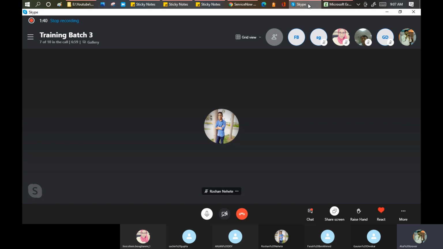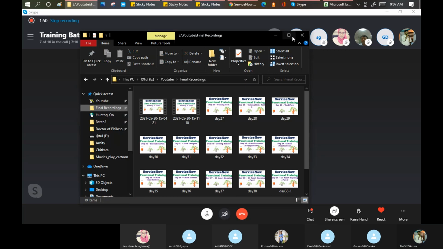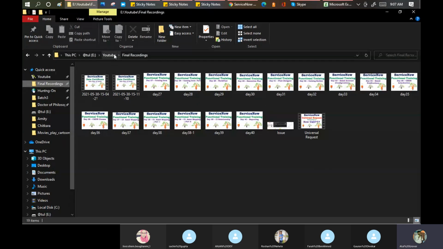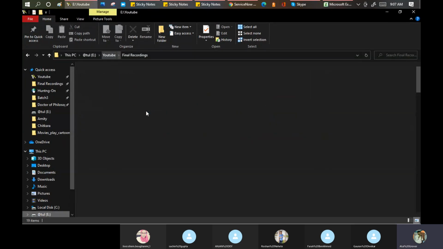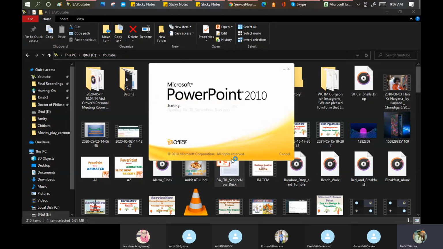What do you mean by the CMDB, and what are the terms involved in this particular CMDB part? In the meantime, let me try to search for my deck. Meanwhile, what do you mean by the configuration item?